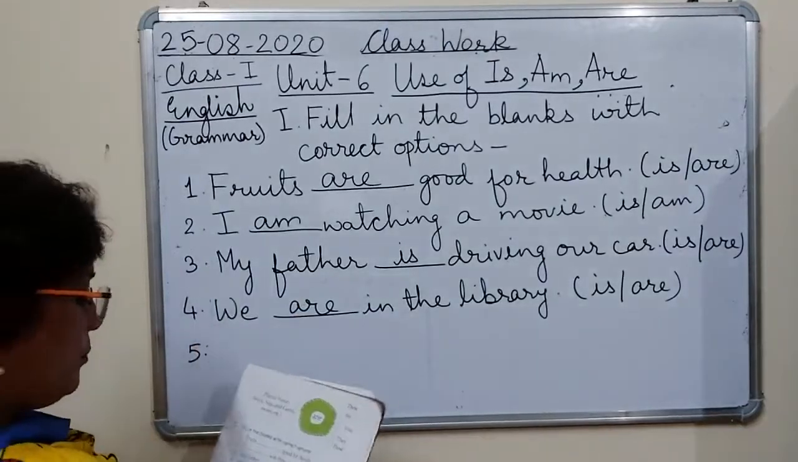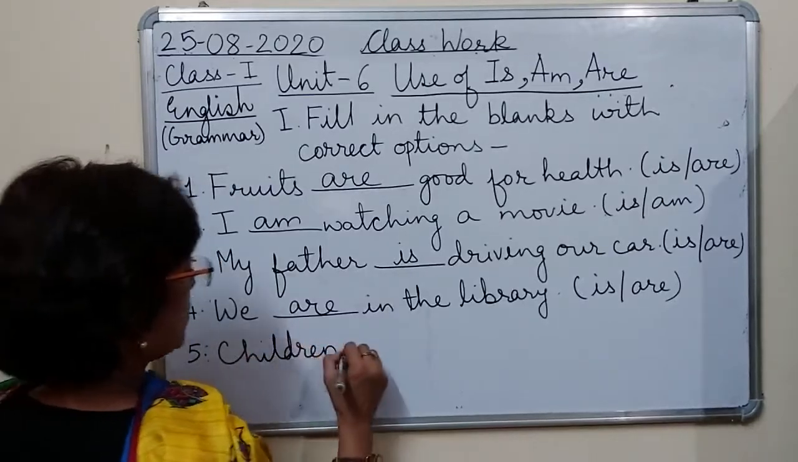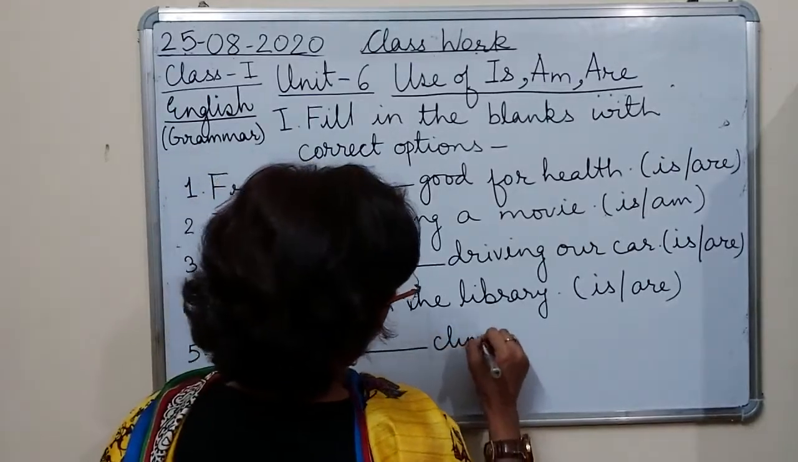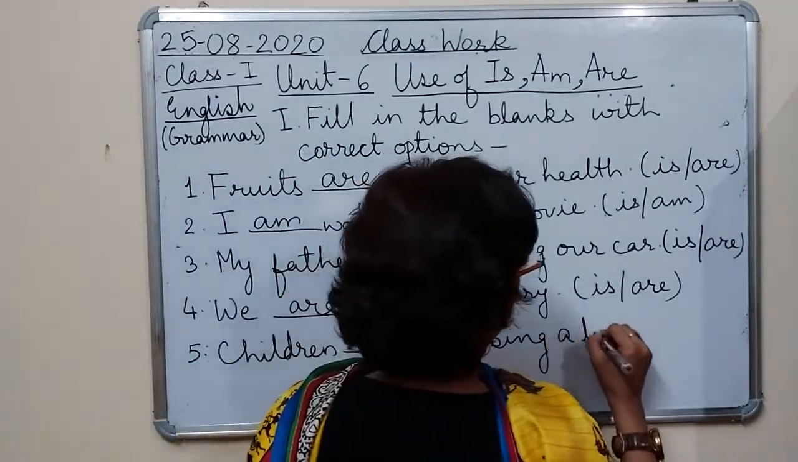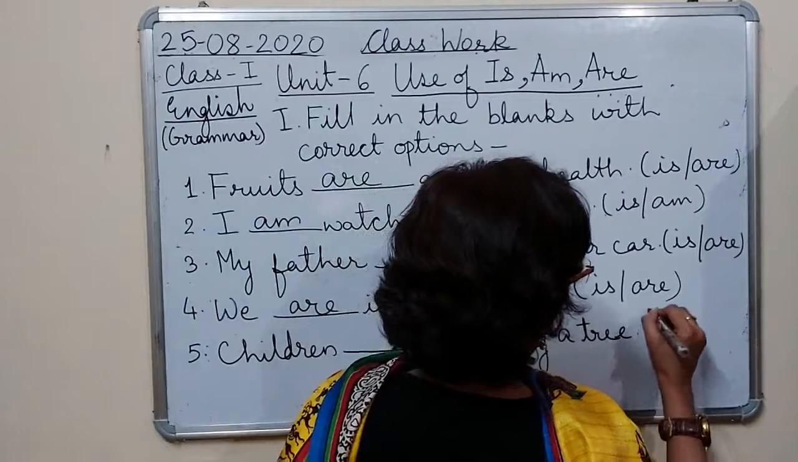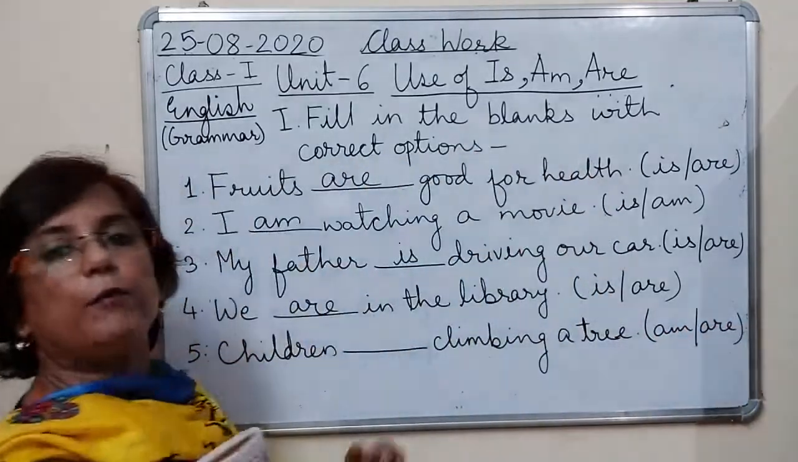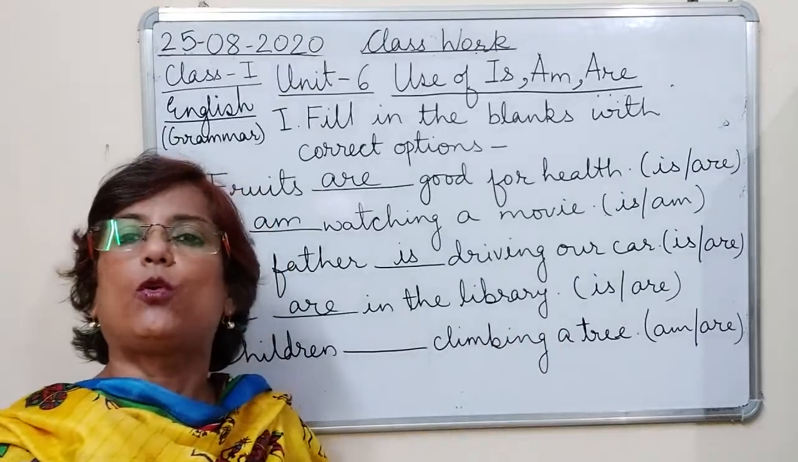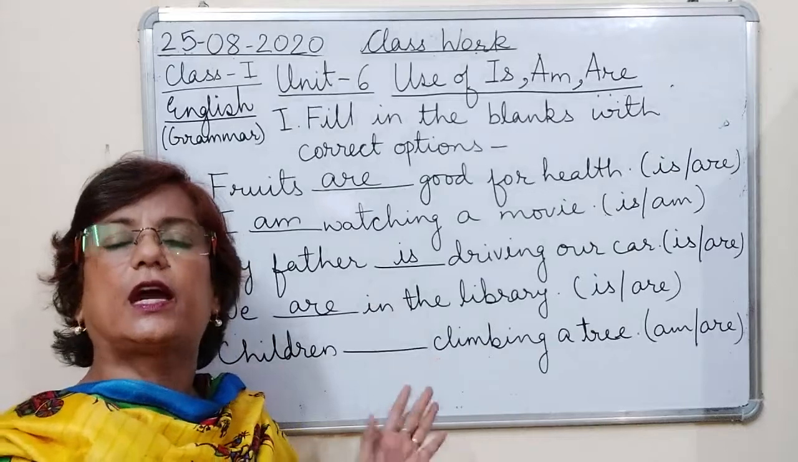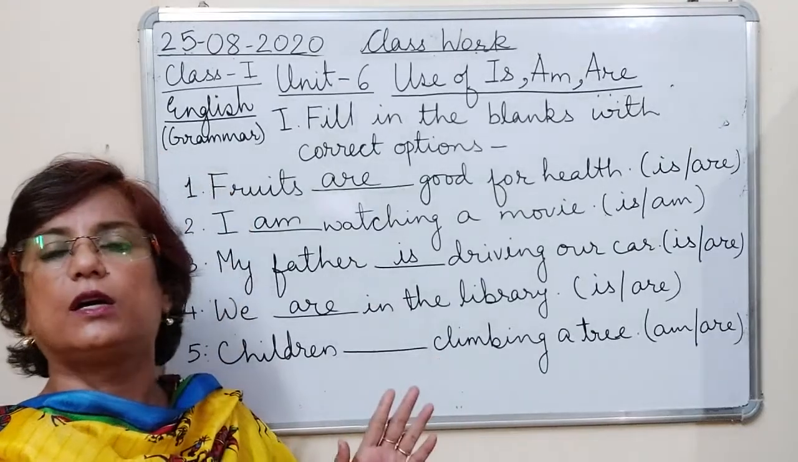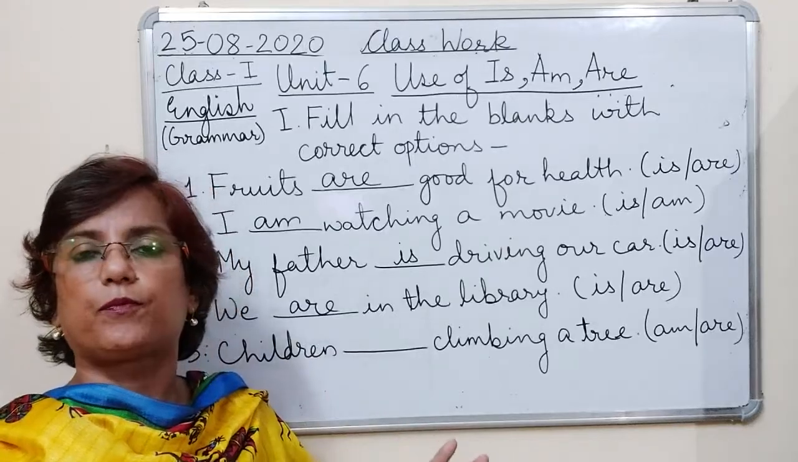And fifth is children climbing a tree. And the options are am or are. Now am, मैंने बताया था am is used only with I. Am will not be used anywhere else. कहीं और am का use नहीं होगा. Always remember am is used only with I.